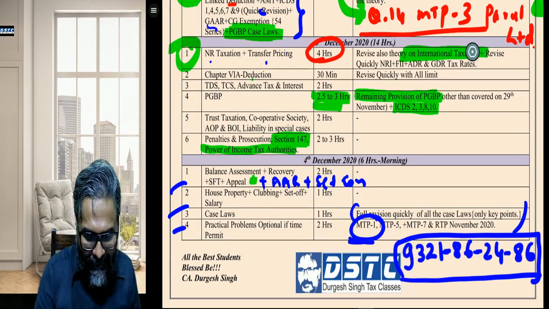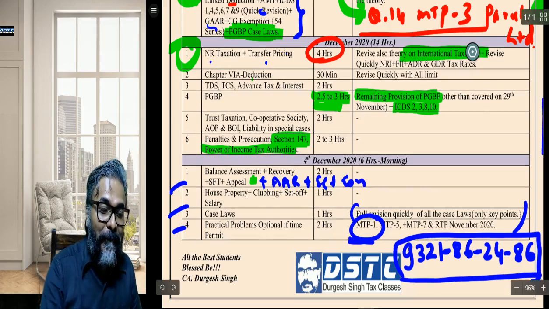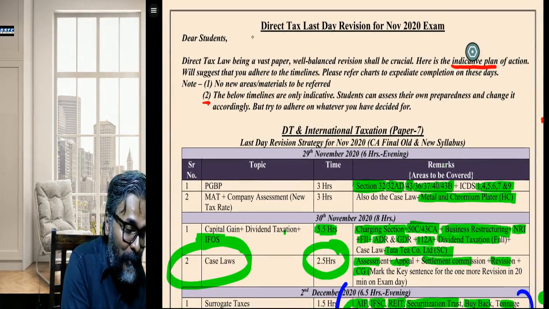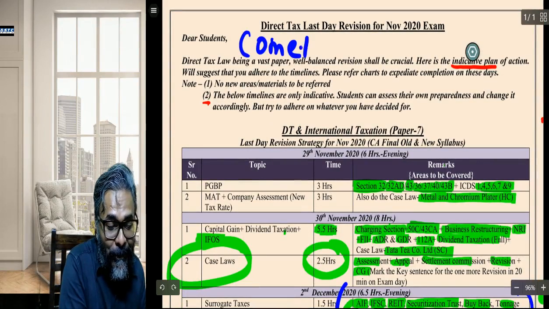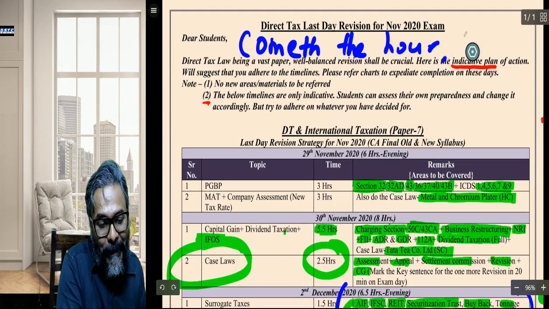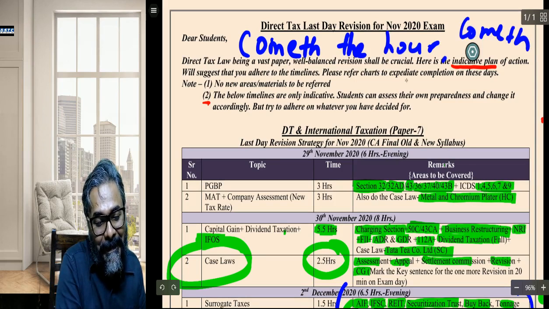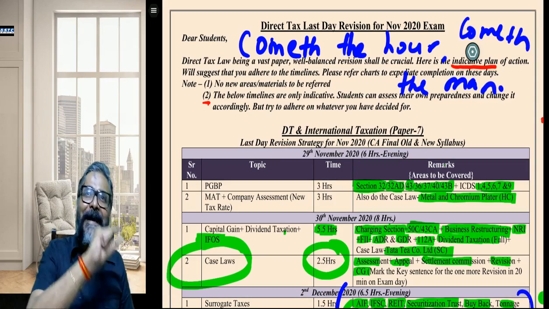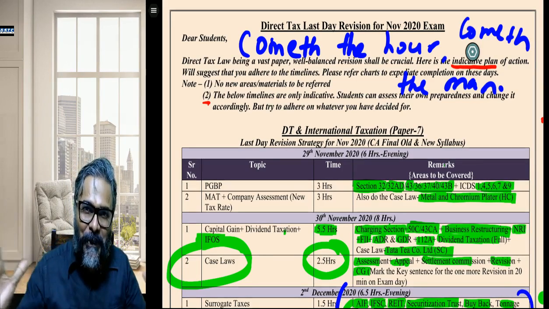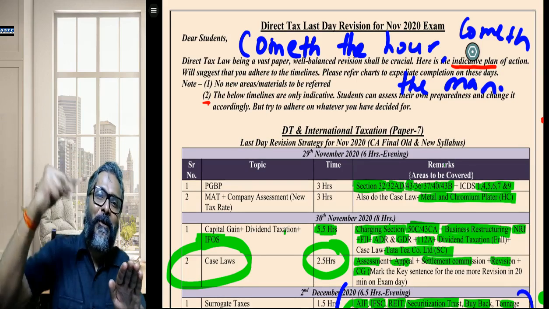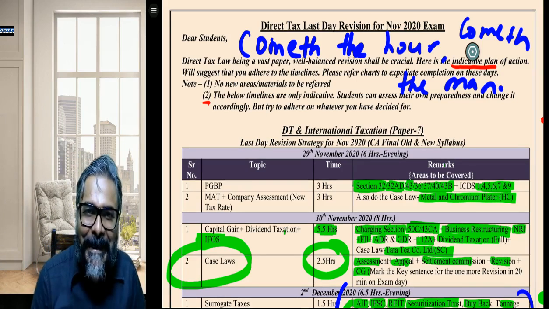One particular thing, students, I will always say: be like MS Dhoni, the old MS Dhoni that we all know. And I used to always say, what is that? Come the hour, come the man. This is what you should now be. When the time really comes, the pressure situation, come the hour, come the man who can handle that pressure. That is exactly what you should become.